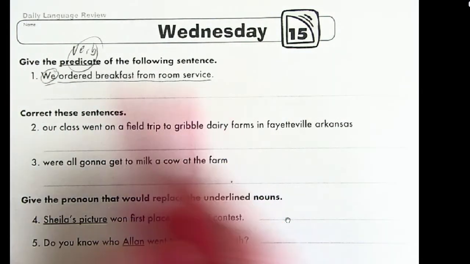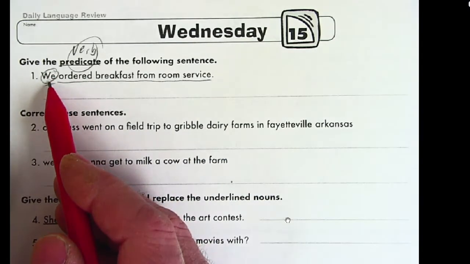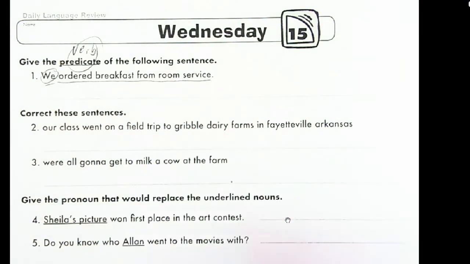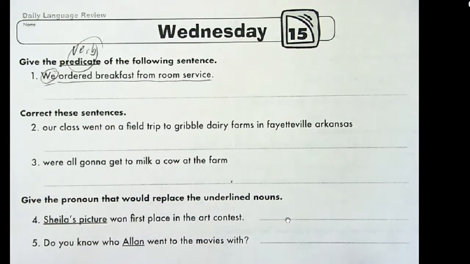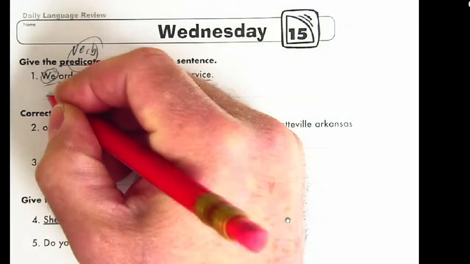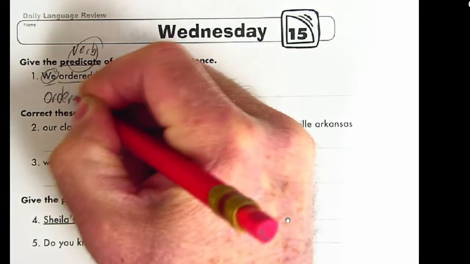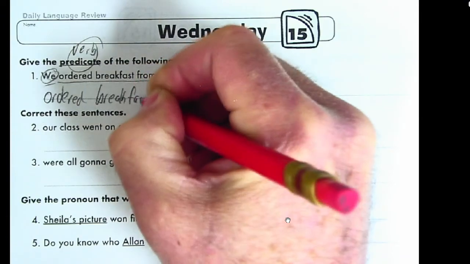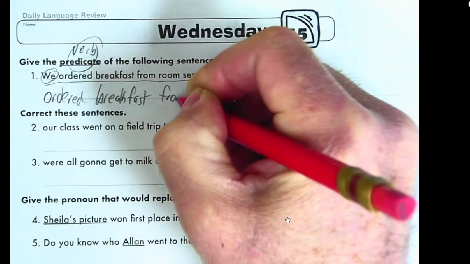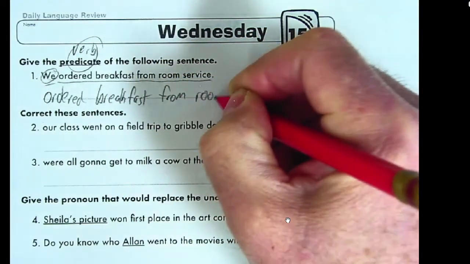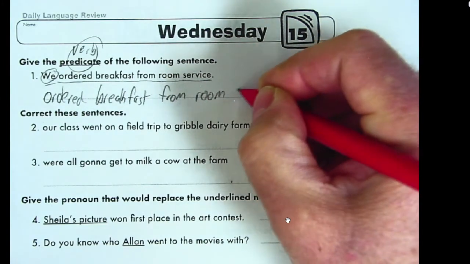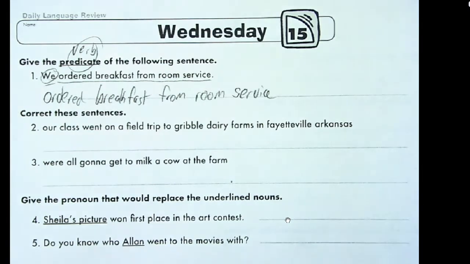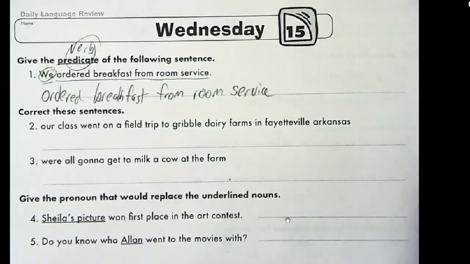We, the subject, ordered breakfast from room service is the predicate. Did I say that right? We is the subject. Maybe I did it right the first time. And ordered breakfast from room service is the predicate, or also known as the action part. So underneath we would write ordered breakfast from room service. There's our predicate, the action part.